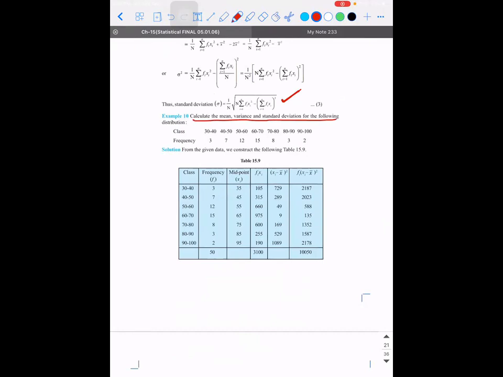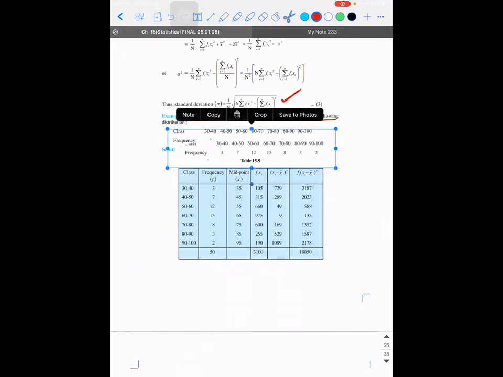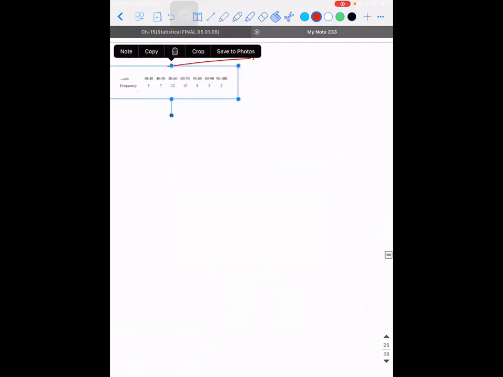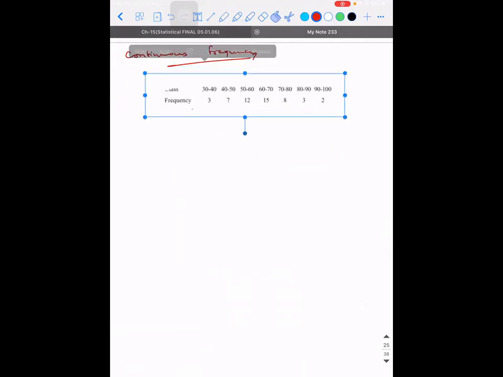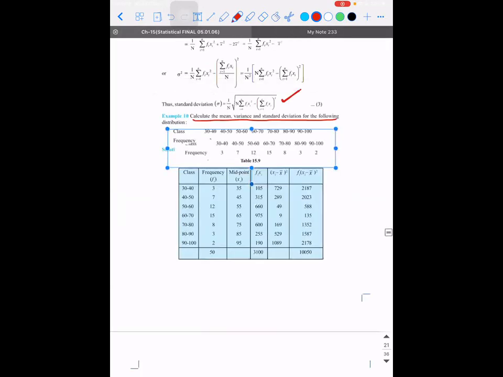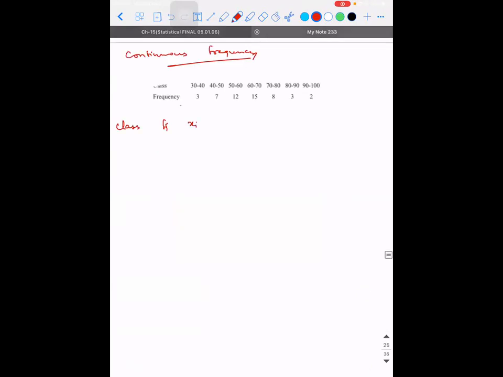Calculate the mean, variance and standard deviation of the following distribution. Now you guys are going to tell me what are all the required data for the table. Tell me, starting with what column? Class, frequency, xi. Here I don't need the cumulative frequency, right? Because I'm not going to calculate the median. Cumulative frequency is needed for me only for median.